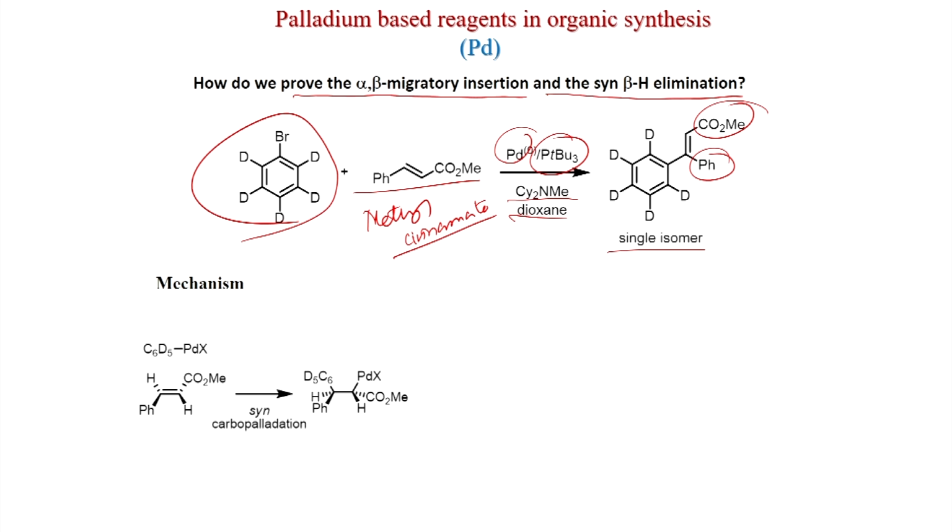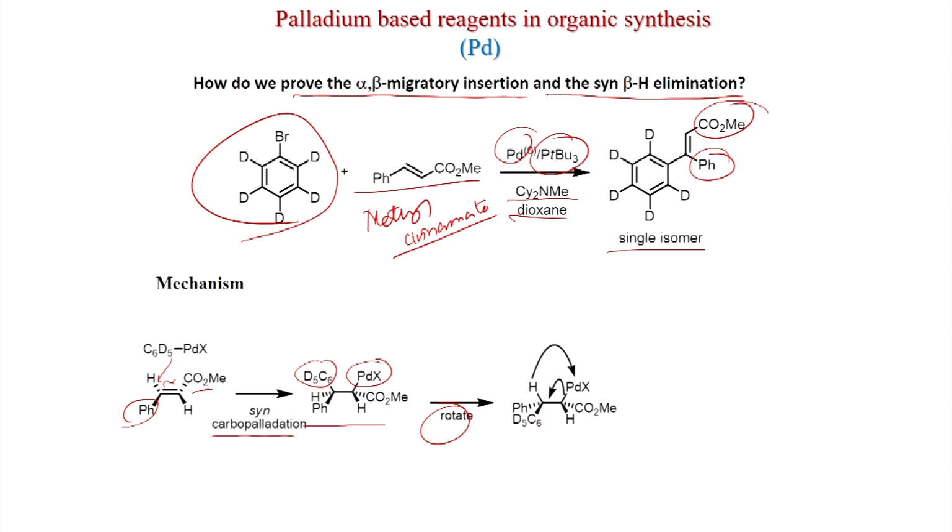So, first if you see this cinnamate, we can draw it like this also, meaning the trans is there, phenyl is this and this is down. So, this is trans. Now, syn carbopalladation will happen and like this palladium is going here, reacting, you get this. And here now you have to give a rotation because palladium is on the same side. So, a hydride has to be brought to the same side, that is why you have to give rotation.